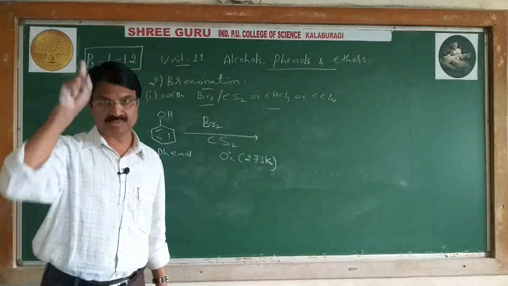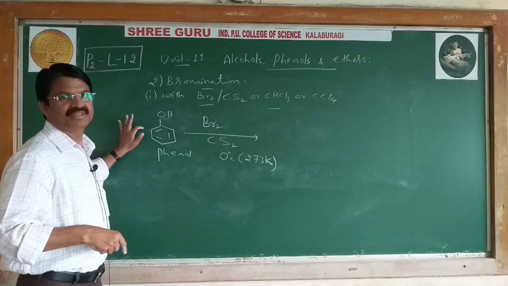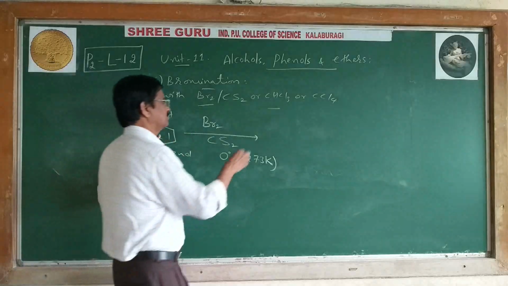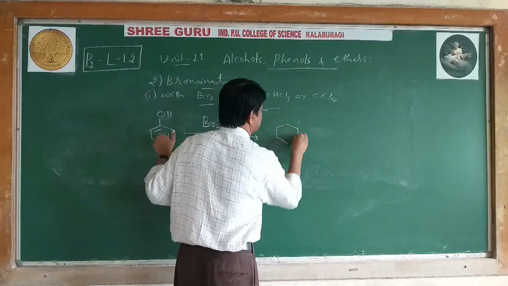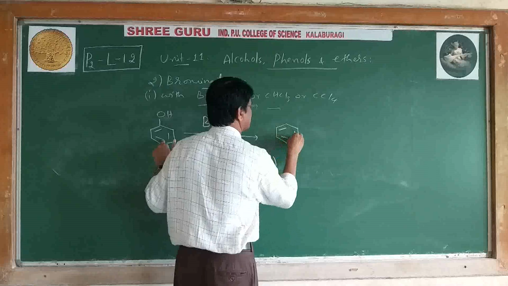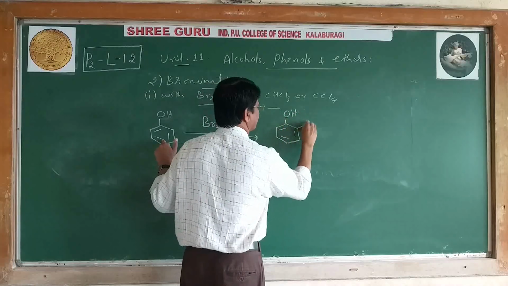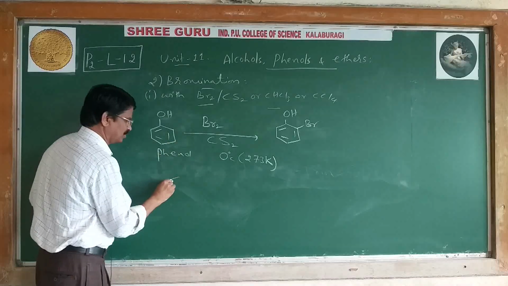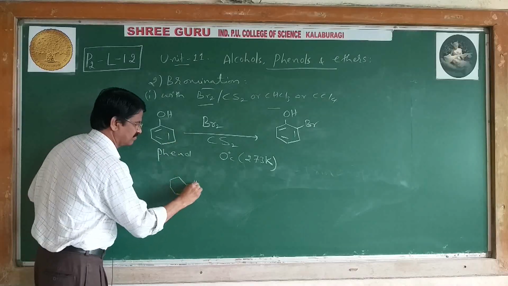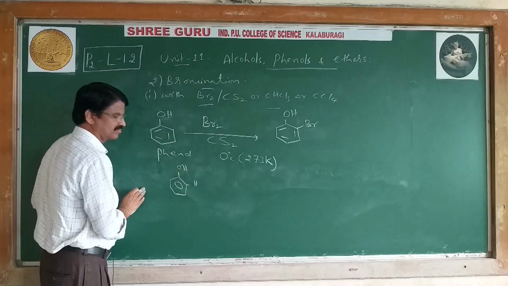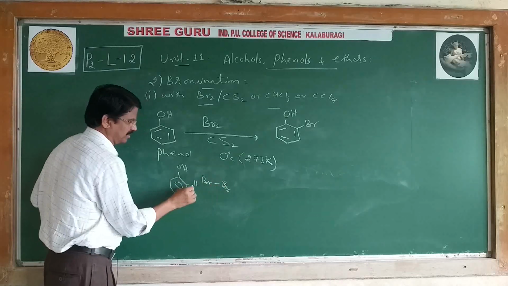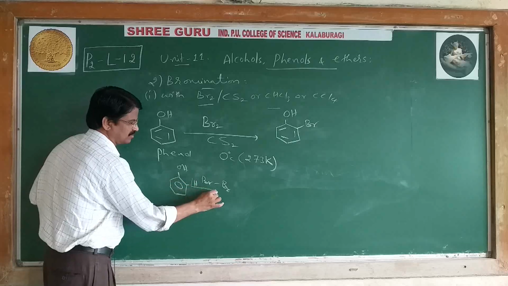tribromophenol, if it is bromine water. But in this case, bromine in carbon disulfide, now we are getting two compounds. This H atom of the ring is replaced by bromine, H plus Br minus.